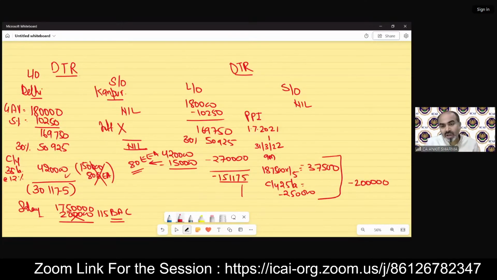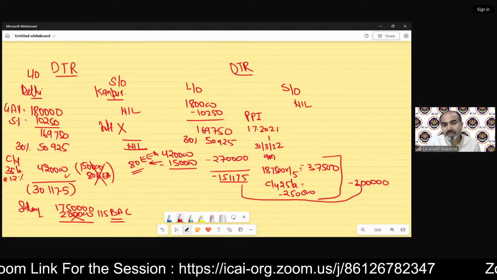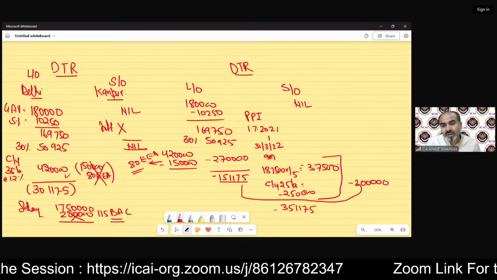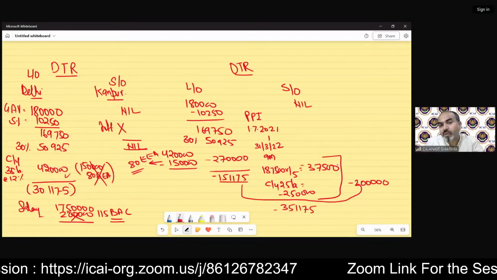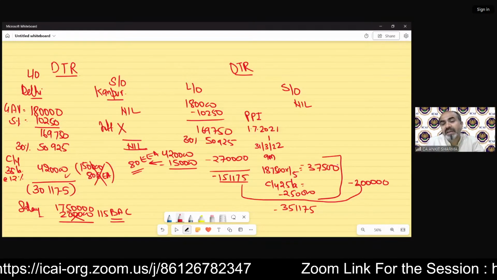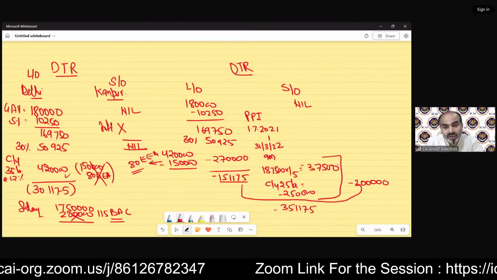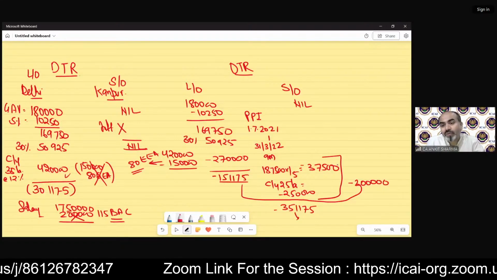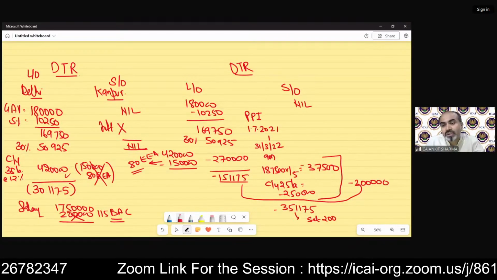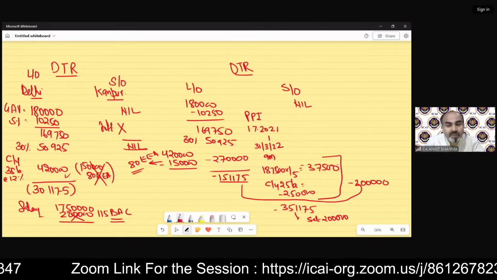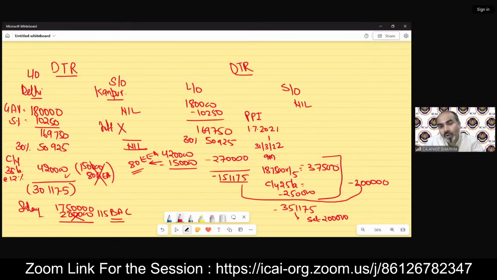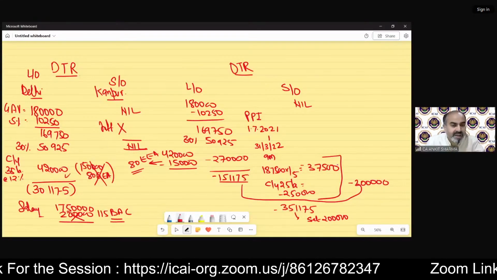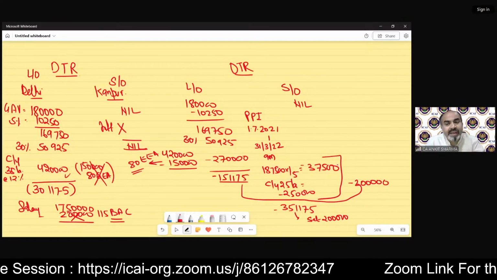So that means total loss from income from house property will be 3,51,175. So if we include 4,20,000 over here, then the loss will be increased by 1,50,000 more. So that will be more than 5 lakh rupees. But we can only set off only 2 lakh rupees. So the remaining loss will need to be carried forward. So we transfer 150 loss to deduction under section 80EA, 1,50,000 rupees interest under deduction under section 80EA.